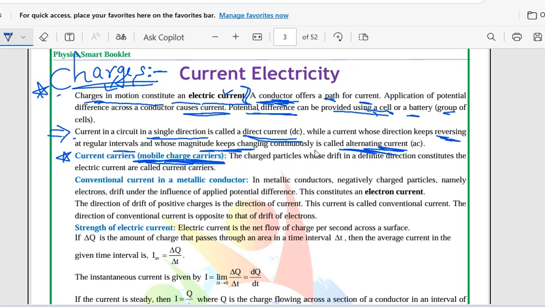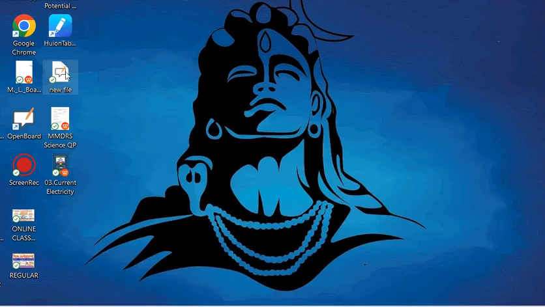The charged particles whose drift in a definite direction constitutes an electric current, such charges are called current carriers. These charged particles, whose drift takes place in a definite direction, constitute the electric current. So such current-carrying charges are called current carriers. Okay, so let me discuss in a wider part.